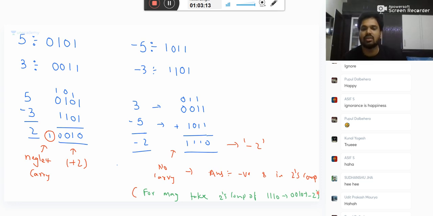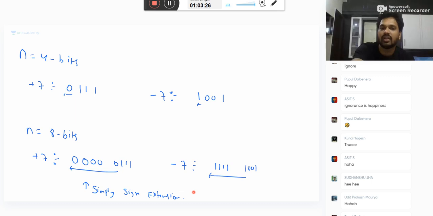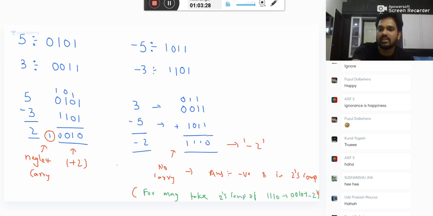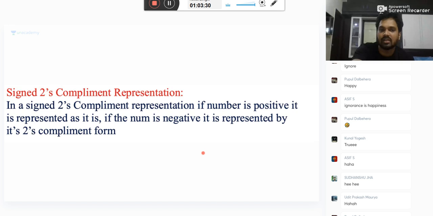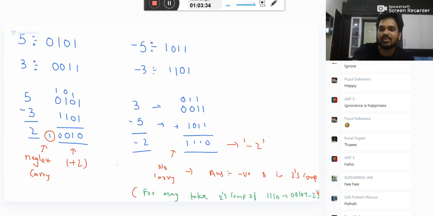So from all these conclusions, you can say 2's complement is the best method to represent, because it does not have any disadvantages like the 2 representations of 0, sign extension is easy, and also no need to add the carry. You can neglect the carry. So everything is summarized here, my dear friends. Everything is an advantage in the 2's complement.